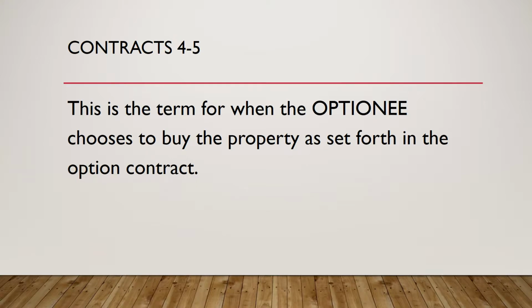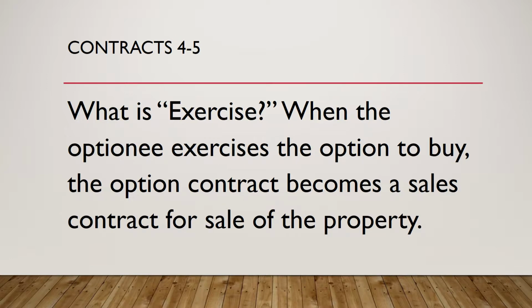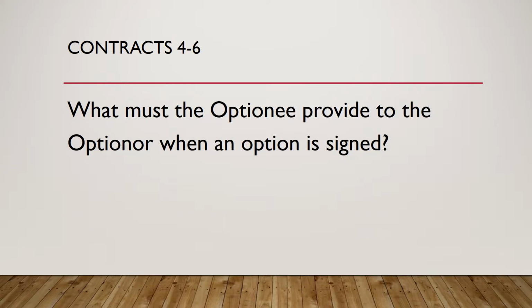Question 5. This is the term for when the optionee chooses to buy the property as set forth in the option contract. What is exercise? When the optionee exercises the option to buy, the option contract becomes a sales contract for the sale of the property. Question 6.